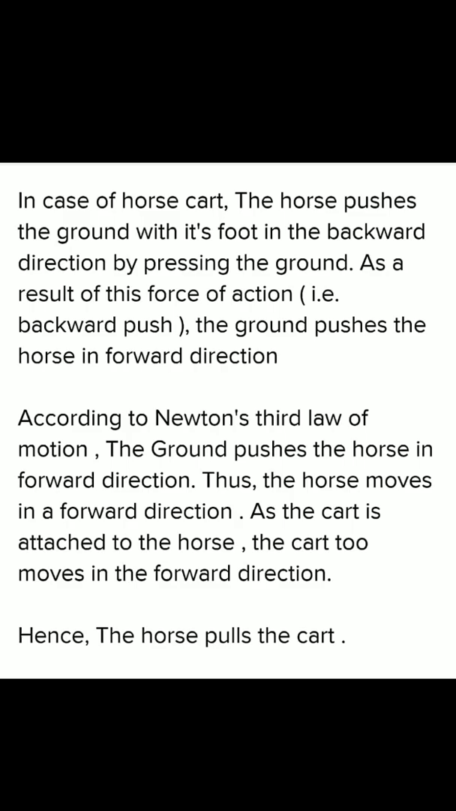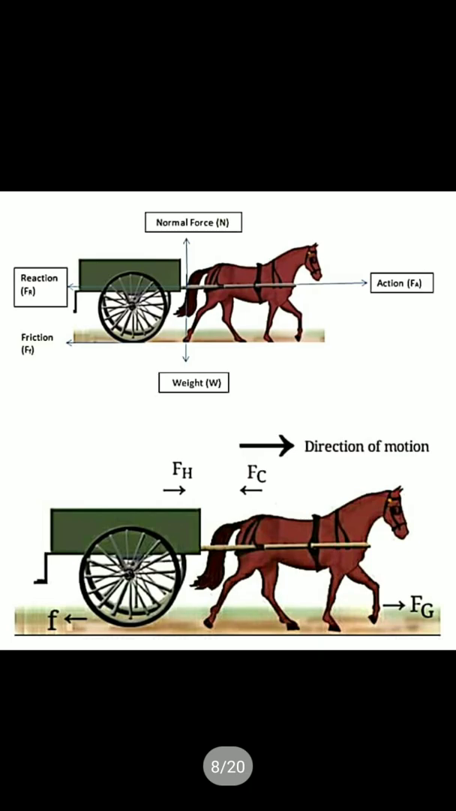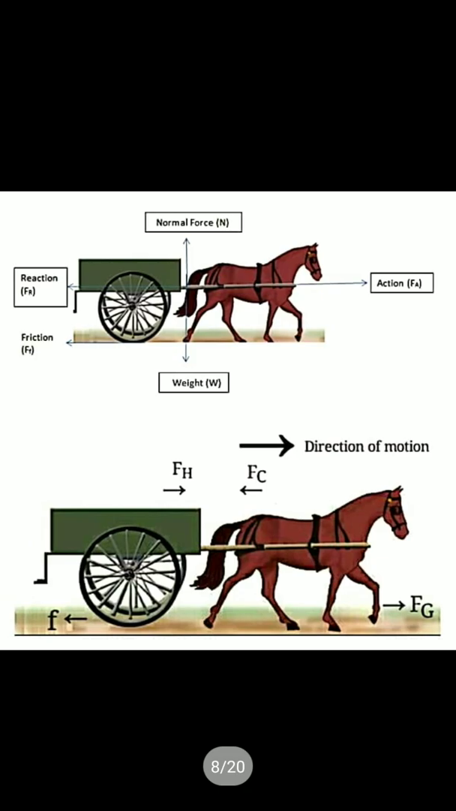According to Newton's third law of motion, the ground pushes the horse in the forward direction. Thus, the horse moves in a forward direction. As the cart is attached to the horse, the cart also moves in a forward direction, because the horse moves forward. So hence the horse pulls the cart. We can conclude it this way. Fg is the ground force applied on the horse, and because of this the horse moves in a forward direction. So Fh here, this is Fh.